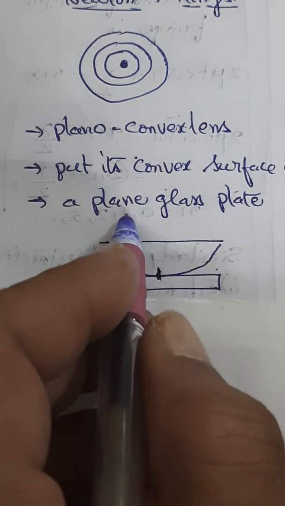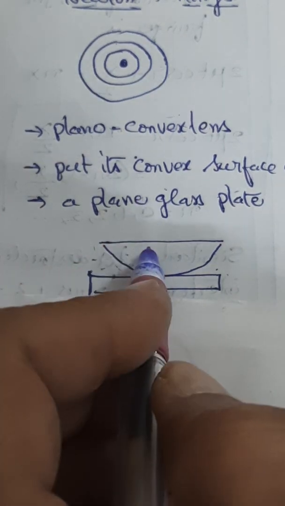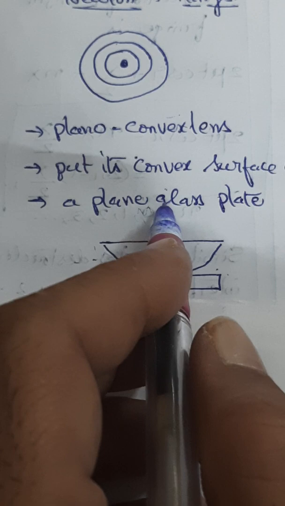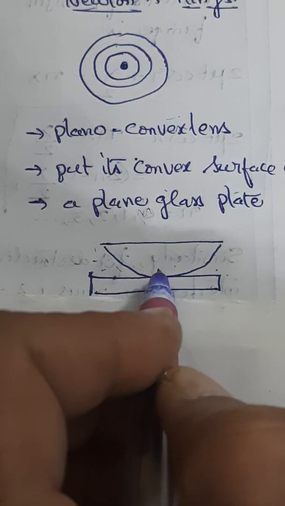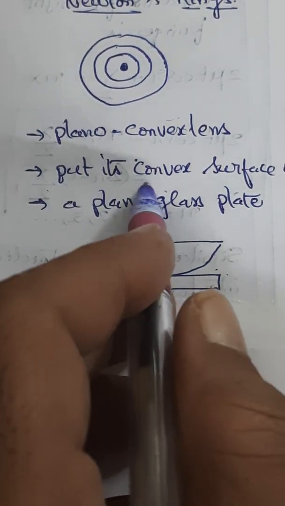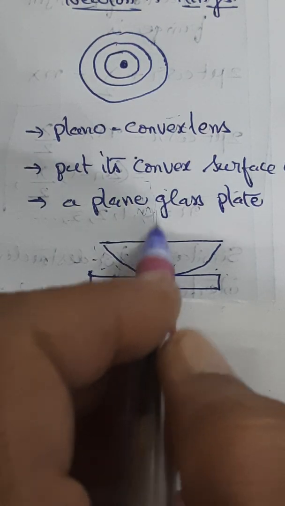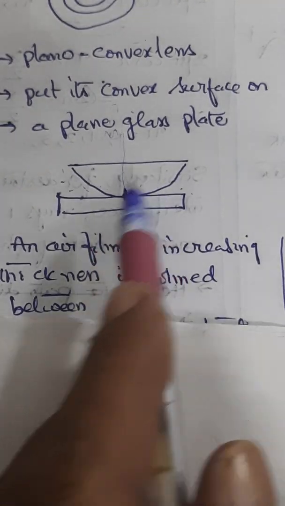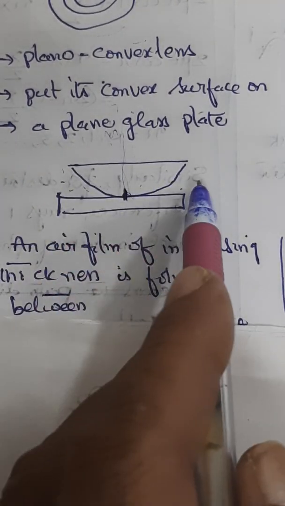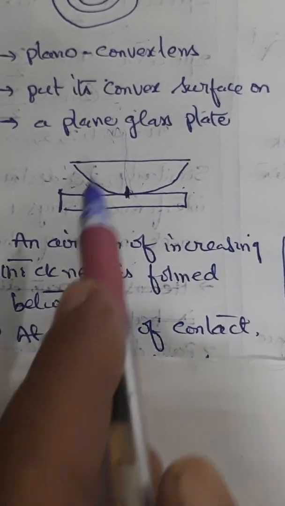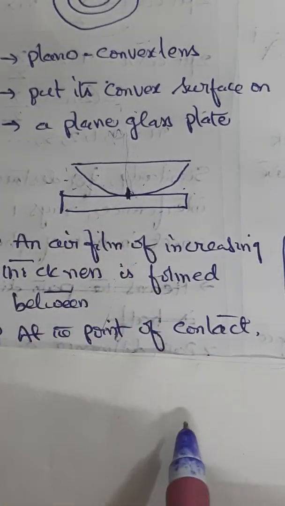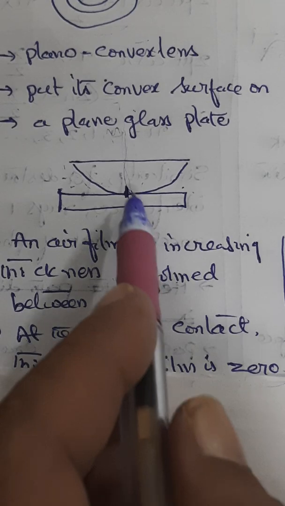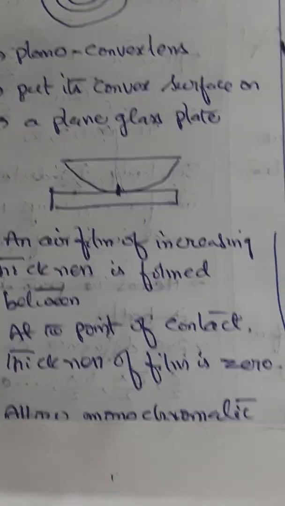Now you focus a monochromatic light to fall on this normally and reflect back, and in the reflected light you will see these fringes. So by keeping it like this, an air film of increasing thickness is formed between the glass plate and the lens, and at the point of contact the thickness is 0.